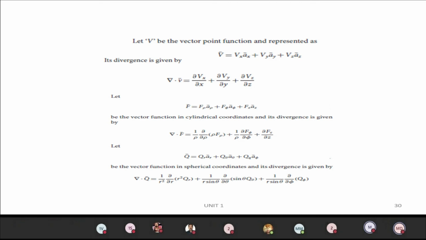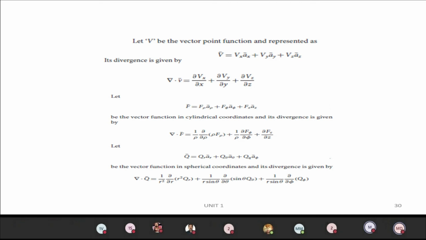In divergence, input is a vector, output will be a scalar, whereas in gradient, input is a scalar, output is a vector. You can see that with the formula here. Del dot V vector equals dou Vx by dou x plus dou Vy by dou y plus dou Vz by dou z. For the cylindrical system, del dot F vector equals 1 by rho.